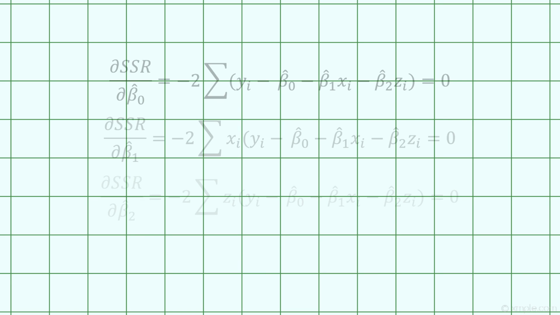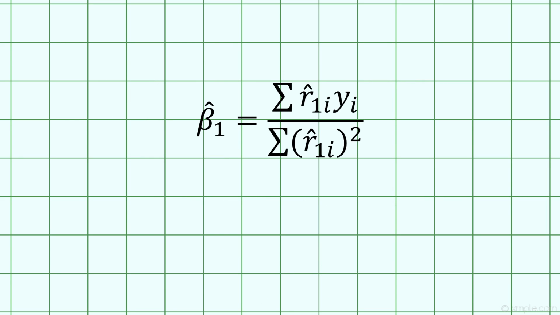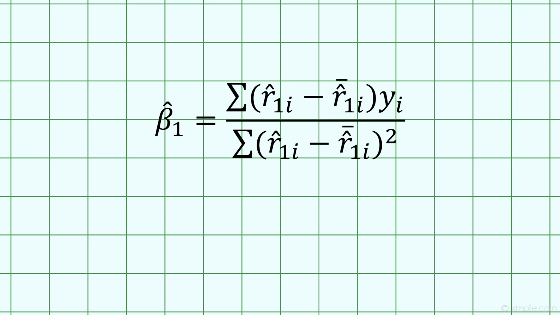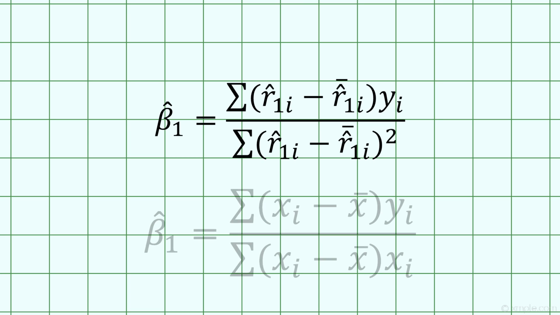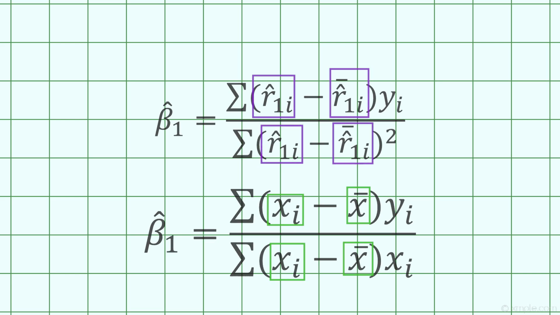If we solve this system, relying on our zero conditional mean assumption, we end up with this expression for beta hat 1, where this term, r1 hat i, is the residual term from this regression, where we regress xi on zi. Recalling that the mean of the residuals is 0, we can rewrite this expression to look like this, which should look familiar. It looks exactly like our expression for beta hat 1 in a bivariate regression, but instead of the actual values of x, we use the residuals from the regression of x on our other independent variable.